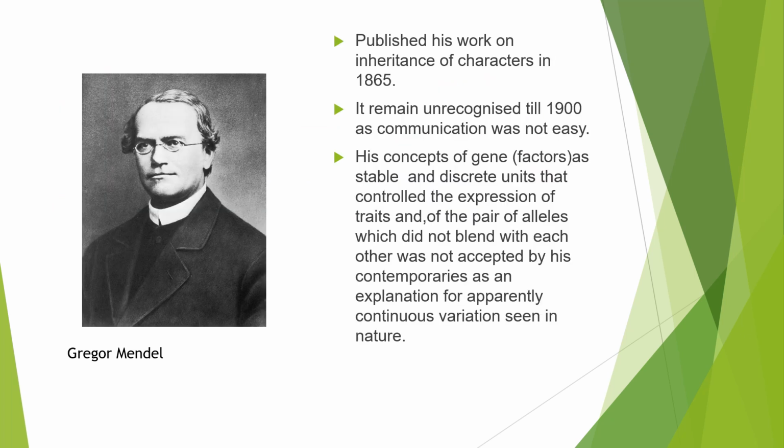So this is Gregor Johann Mendel. You have studied already in the previous episodes what he has done, his monohybrid cross, his dihybrid cross and all. We have studied about the Punnett square. So if you have not yet gone through those episodes, I'll be putting them in the description box below as well as in the I-link above. So here he published his work on inheritance of characters in 1865. But till 1900 it was unrecognized.